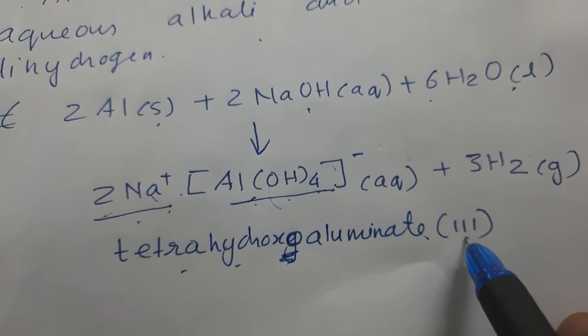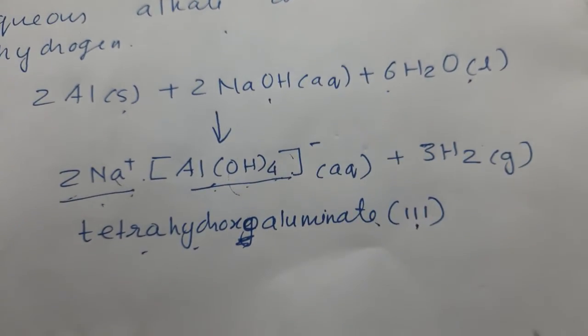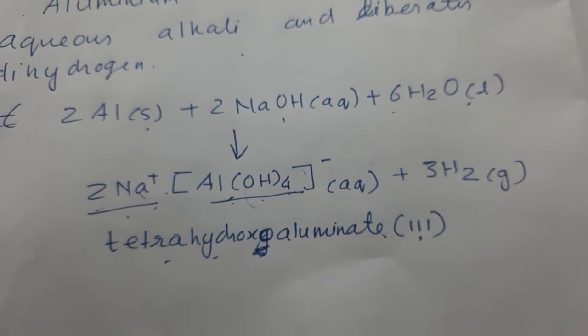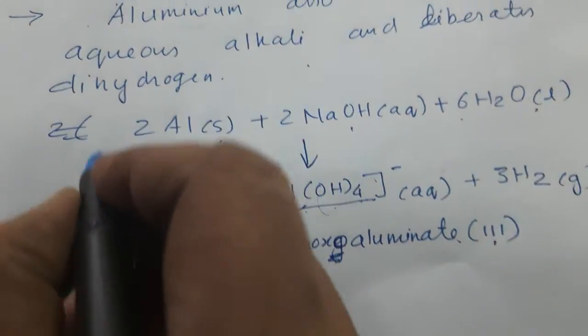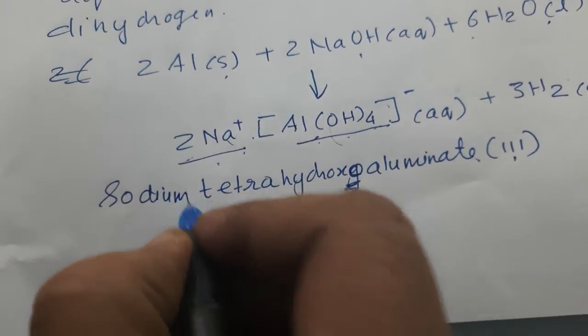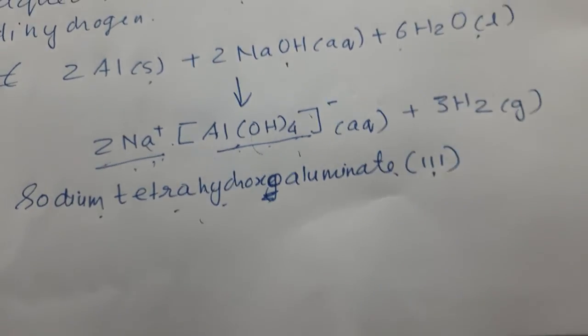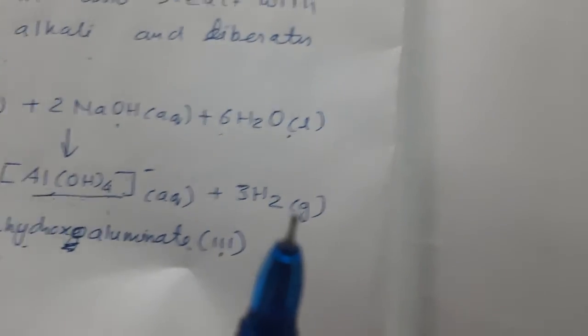So tetrahydroxoaluminate(III) will be formed. और इसके पहले यहाँ कैटायन है तो सोडियम यहाँ लगा लोगे, sodium metal cation, tetrahydroxoaluminate(III) and dihydrogen will be liberated.